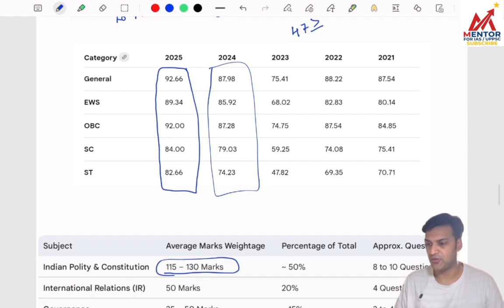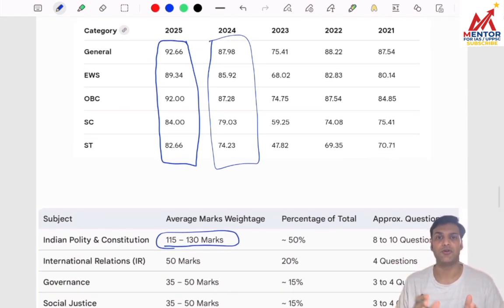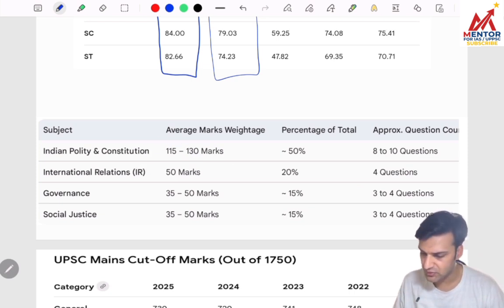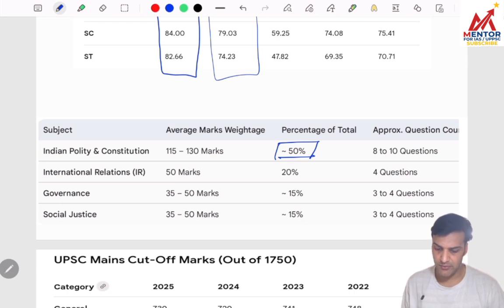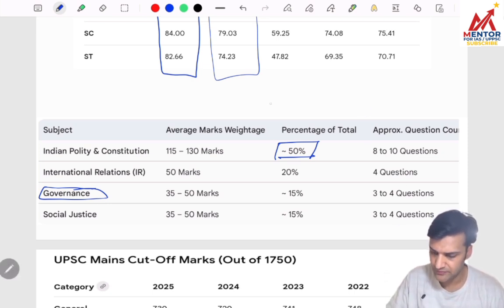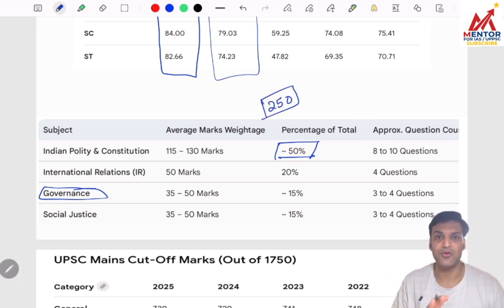In my opinion, polity plays a major role, because here you have limited resources and your input output ratio is quite good. Similarly, here I have attached the mains weightage. For Indian polity and constitution, every year 50% of the questions are asked from these two subjects. Then the remaining 15% will be asked from governance. So combining Indian polity, constitution and governance, you get a weightage of around 65 to 70% of your GS paper 2, which is of 250 marks. I hope you are getting an idea of what I am trying to explain over here.